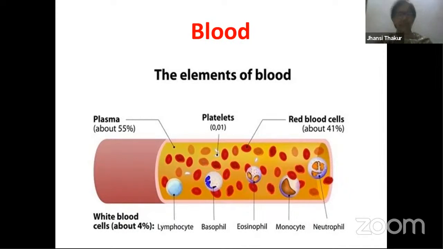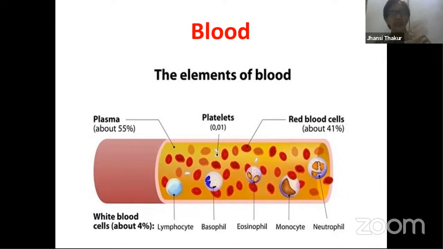So bone and cartilage are done. Now let's move on to fluid connective tissue. What is this fluid connective tissue over here? You know the meaning of fluid, you have already learned. It is something which moves from one point to another. So our liquids and gases are considered fluids. So blood is the fluid connective tissue here. Along with blood, we also have another material, again a fluid connective tissue, a part coming out from blood, which is nothing but lymph.